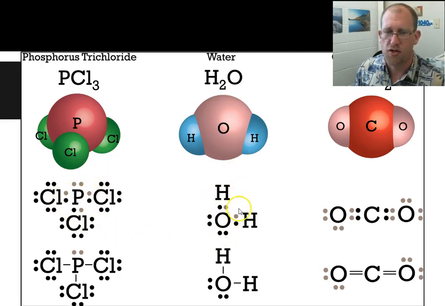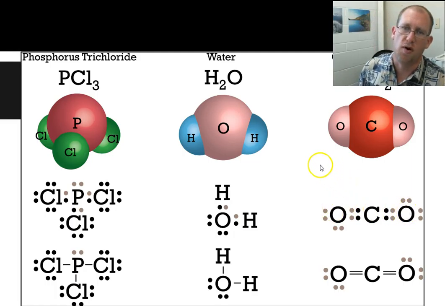Water is an oxygen sharing an electron pair with each of 2 hydrogens. Carbon dioxide is a carbon sharing 2 pairs of electrons with each of 2 oxygens.